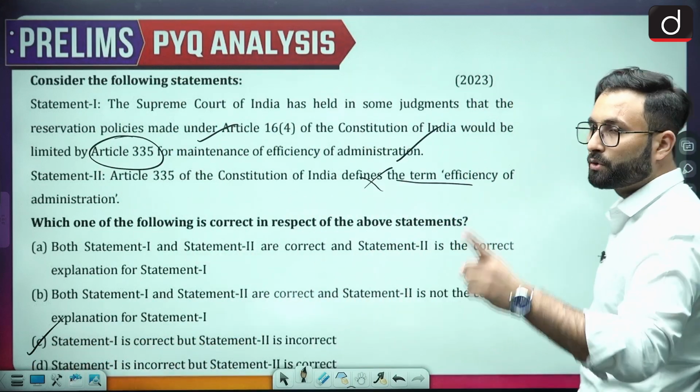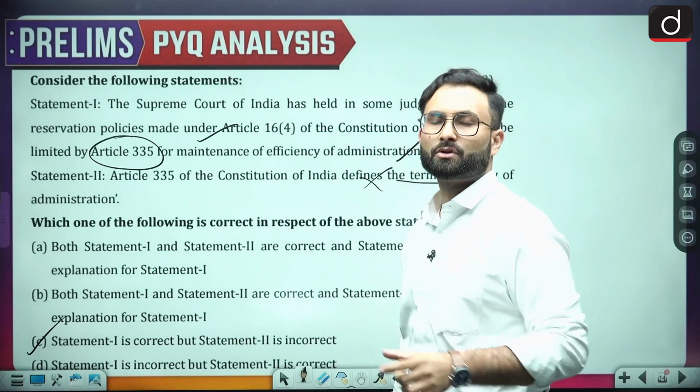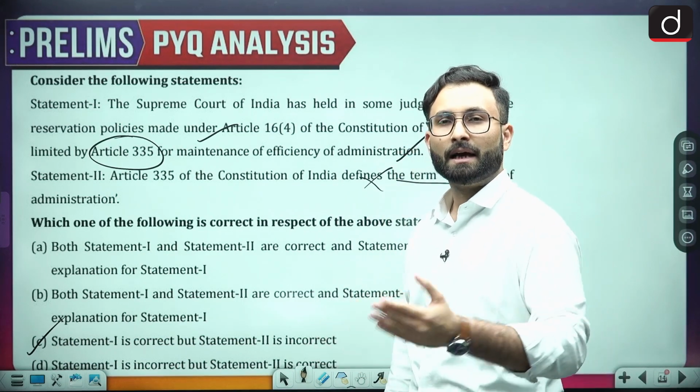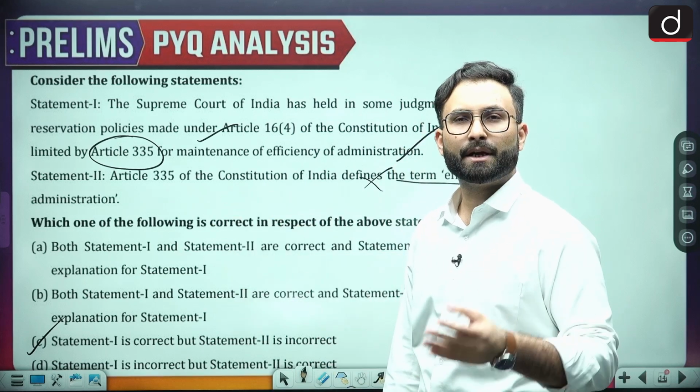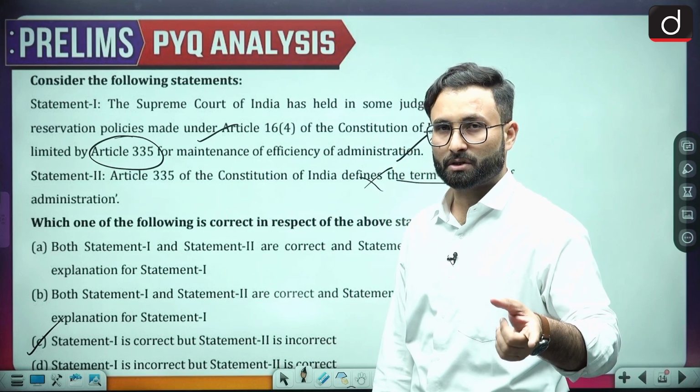Now it is your duty to go and make a list of these terms which I have just mentioned: contempt of the court, efficiency of the administration, office of profit, cabinet, all these terms which are mentioned in the constitution but not defined.